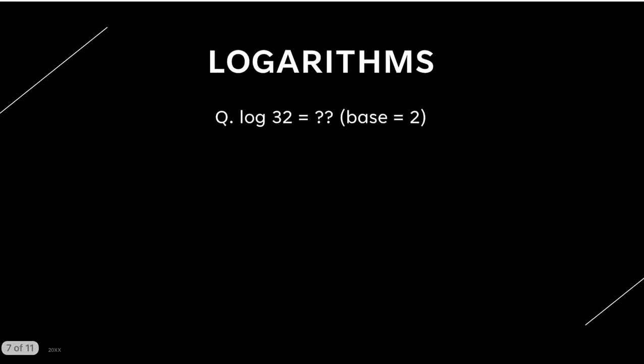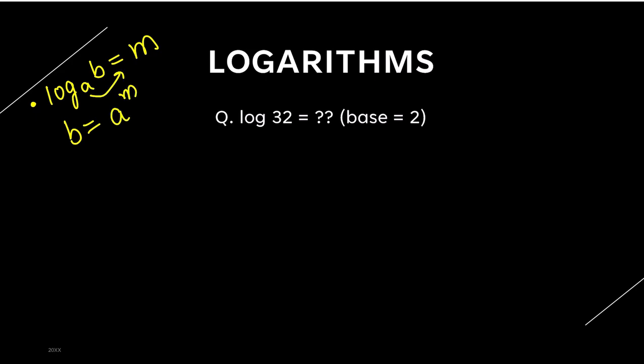Now, before moving on, let's do a quick recap of the formulas we have done. First, if log of a is given as m, then b on the other side is raised to power m. I hope the first thing is clear. Second, log of a with the same base a is 1.